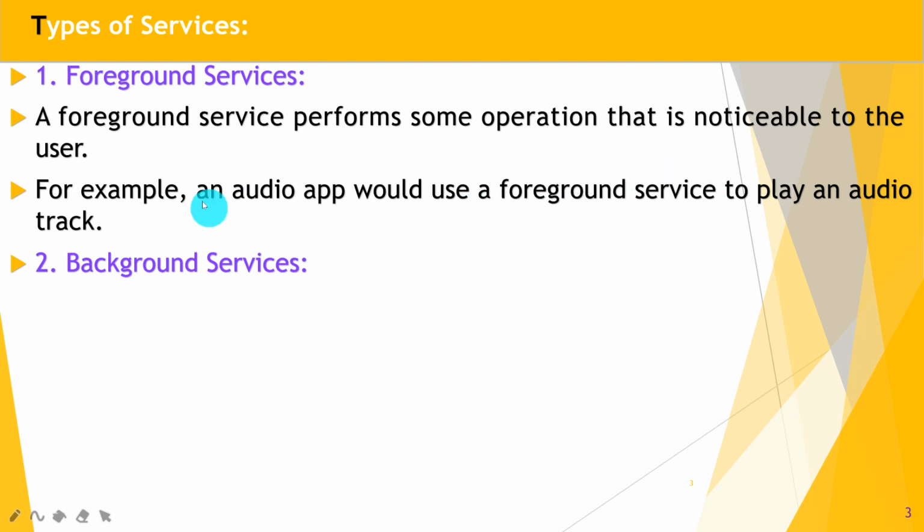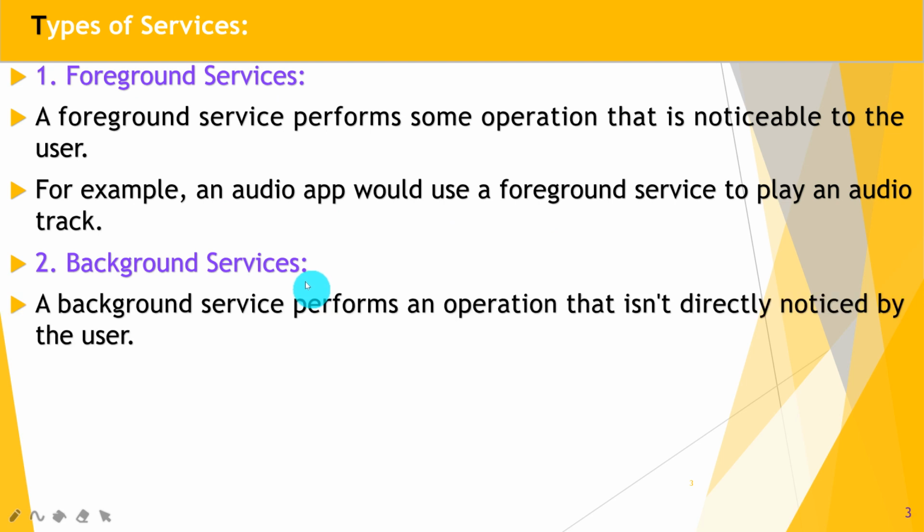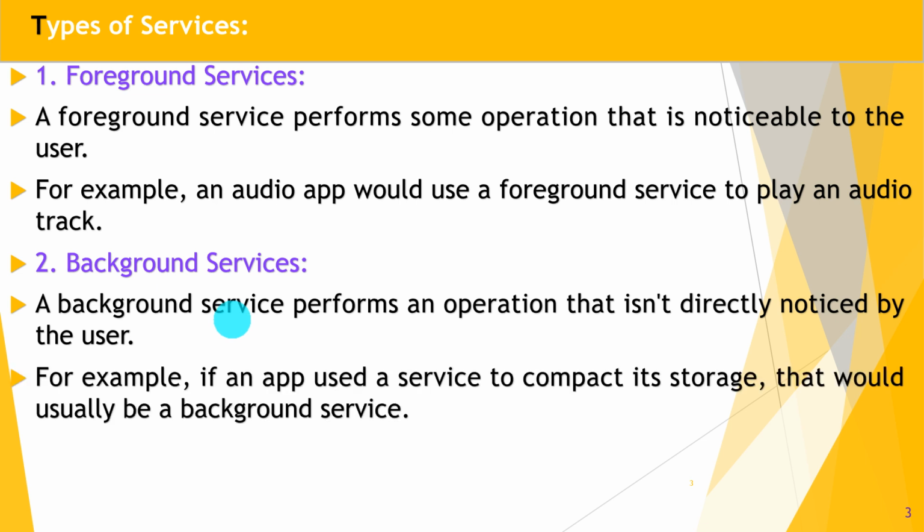Great. So, background services. A background service performs an operation that isn't directly noticed by the user. That means it is performed in the background, so the user cannot tell what is running in the background. For example, if an app uses a service to compact its storage, that would usually be a background service. We don't know how the storage is compacted, that means the size of a file or video is compressed while running in the background. So it is a background service.